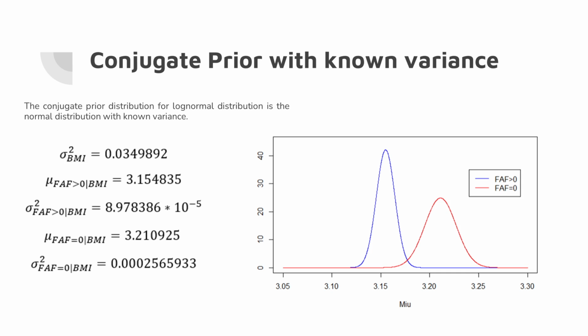To get our conjugate prior distribution, we again have a log-normal distribution and we know that this is a normal distribution with known variance. Then we again run a simulation 1000 times to obtain 1000 mu's, and after this process we fit this data in a normal distribution and then calculated our prior hyperparameters. We plotted this information and we still can see a little bit of overlapping.